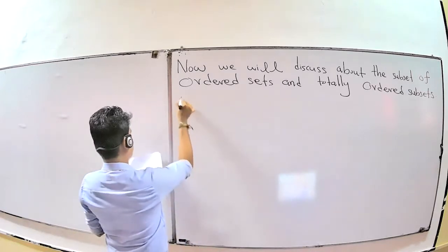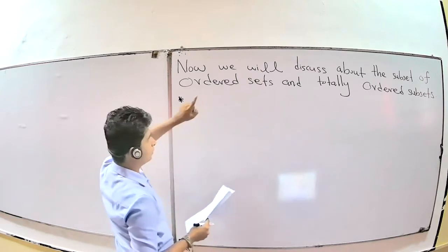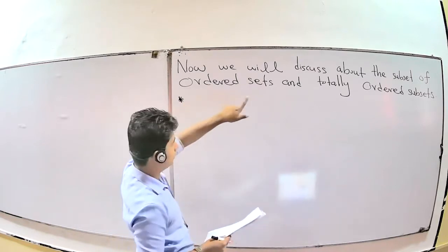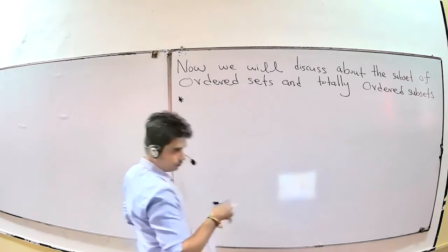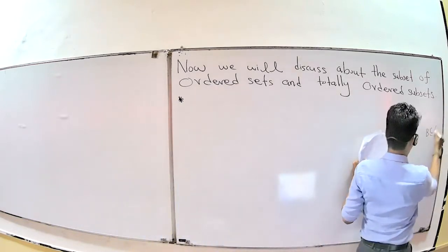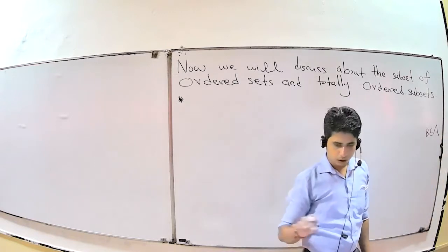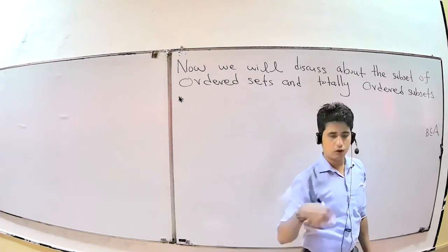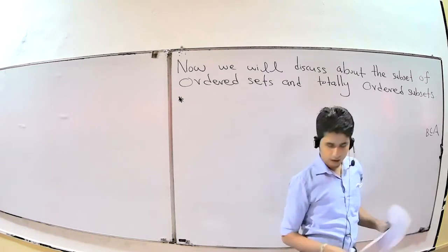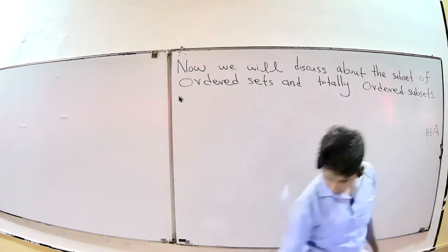First, star mark as one of the notes. Here we will discuss the subset of ordered sets and totally ordered sets. Suppose B is a subset of A, and suppose A is a totally ordered set or partially ordered set. What about B? Whether it is a totally ordered set or partially ordered set, you want to check. That is what we want to discuss now.